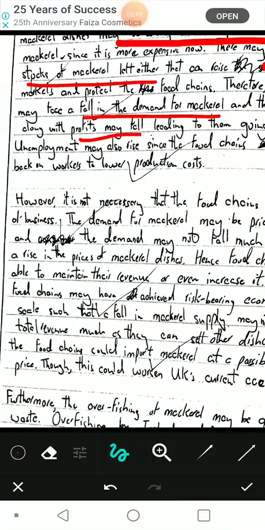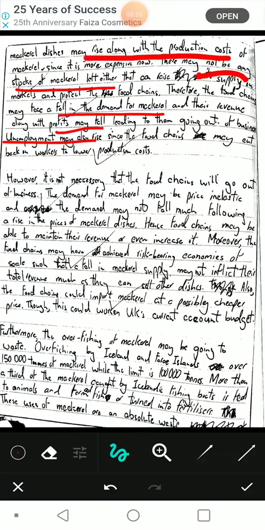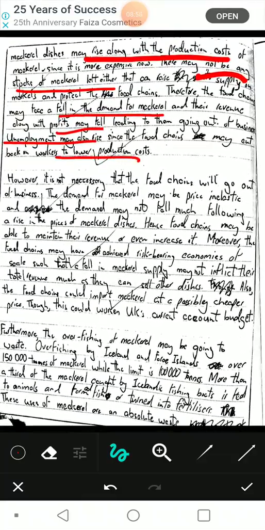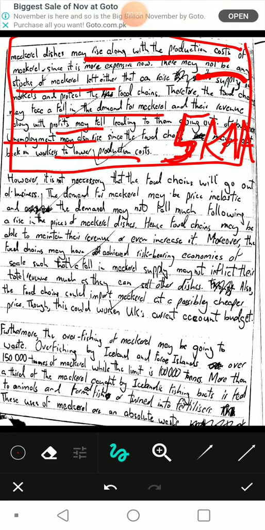Unemployment may also rise as they go out of business, obviously, since the food chains may cut back on workers to lower production costs. Solid point, really solid point. The entire paragraph is a solid point. It has 2 different points and they are commingled together to show as if they are a single point, but they are actually 2 points. This entire point would get you easily 5 marks, I say, for KA, just to stay on the safe side. But it could easily make it 5. It's definitely 5 KA marks.